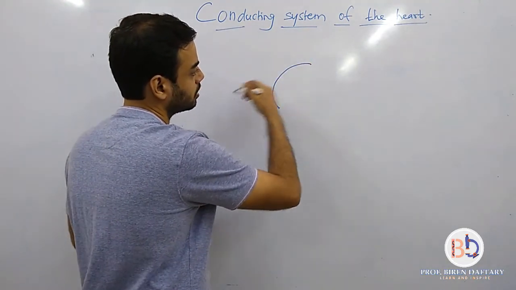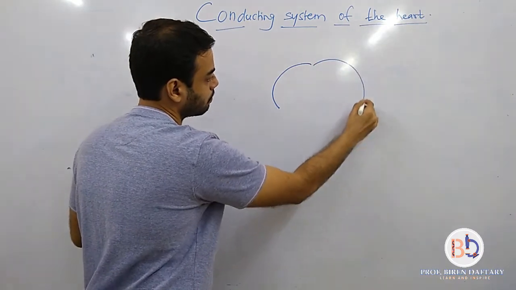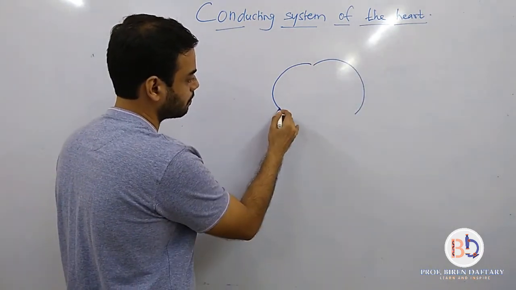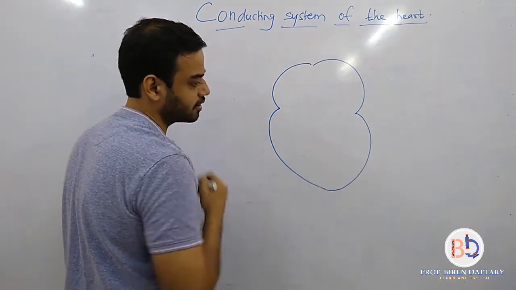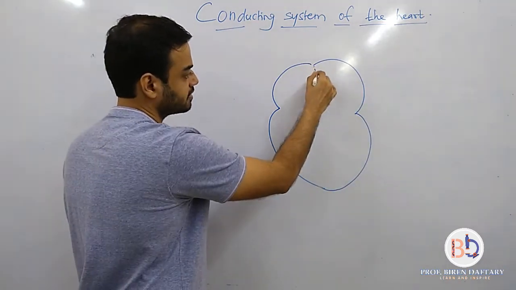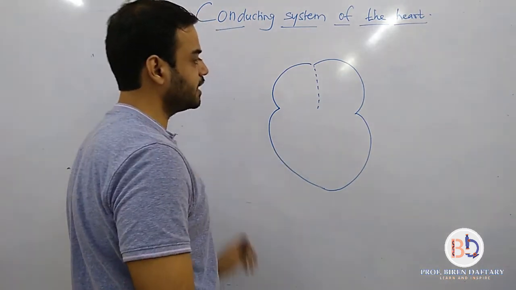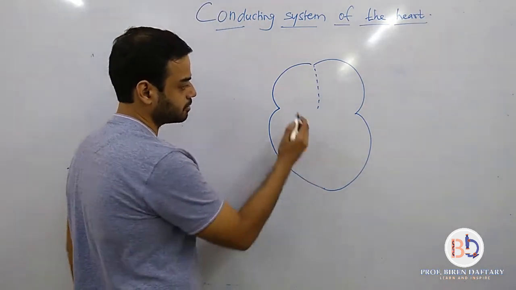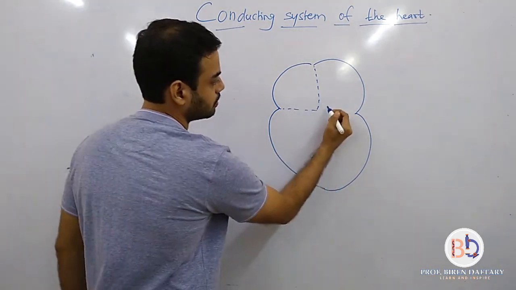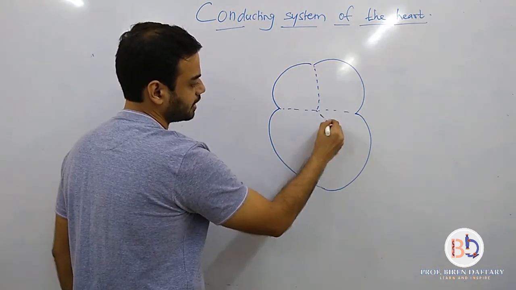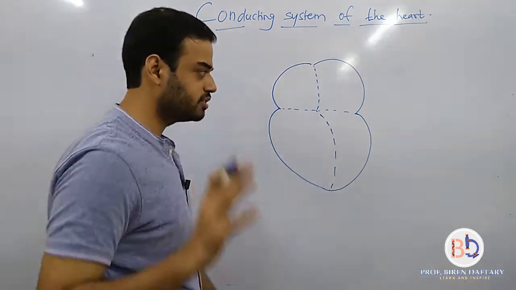So your right atrium, left atrium, right ventricle, left ventricle, correct? This is the wall which is present between the two atria, which is called interatrial septum, correct? This is atrioventricular septum, and interventricular septum. So everybody knows this.